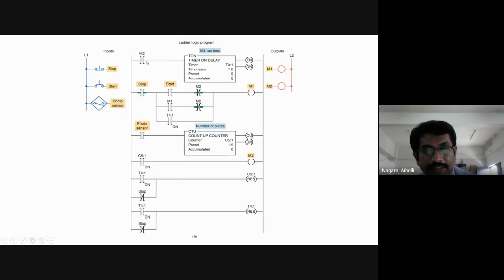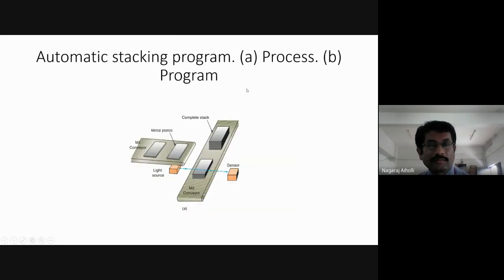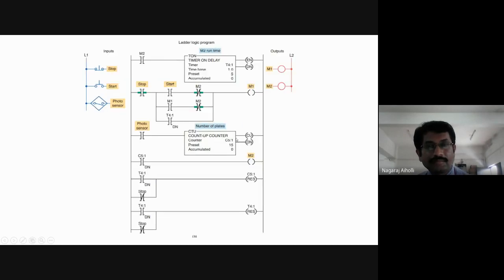Once the counting of the plates is completed, M2 is energized. M2 is connected here, right? It is connected to the timer. As this is energized, this rung becomes true, and the timer on delay will start. It will count from 0 to 5. It remains for 5 seconds. The 10, 15 plates will remain for 5 seconds. Within this time, the metal plates have to be kept at the required place, and then start with the next round of operation. Okay.